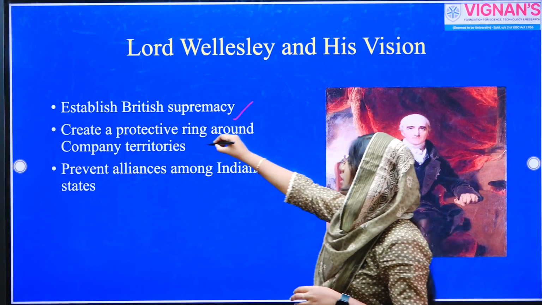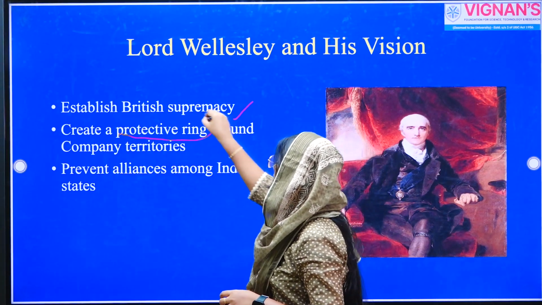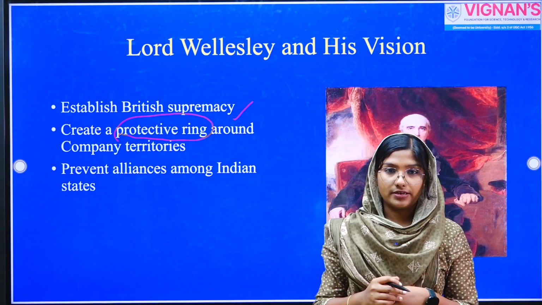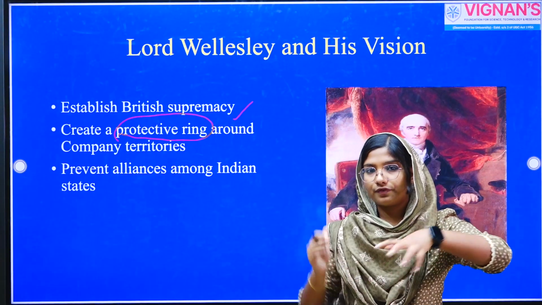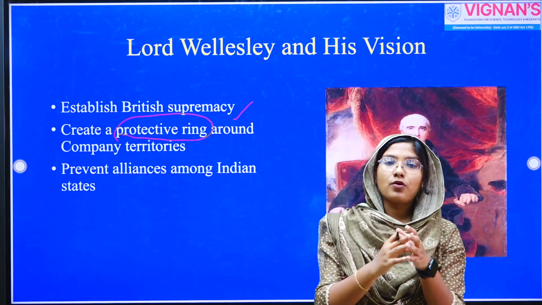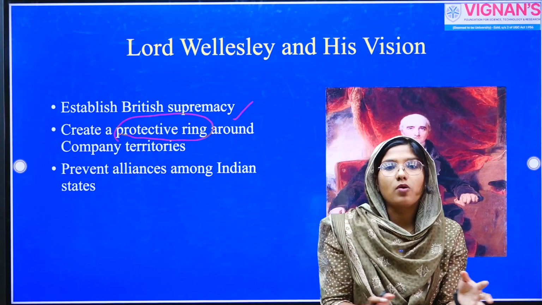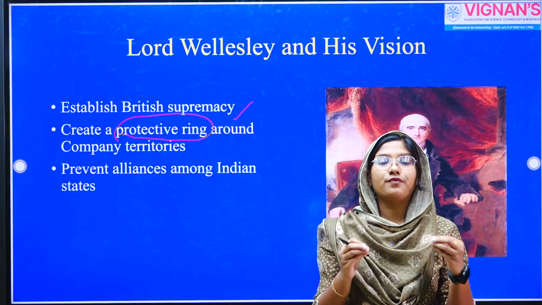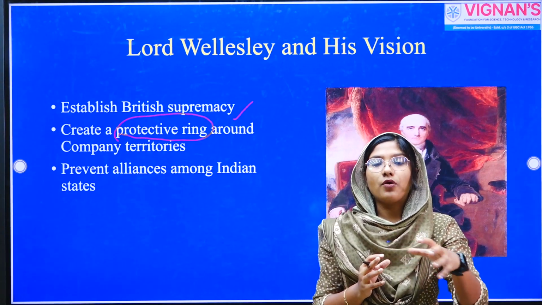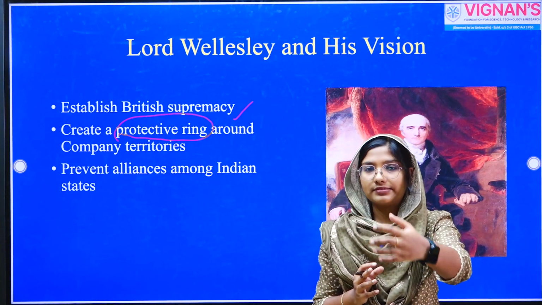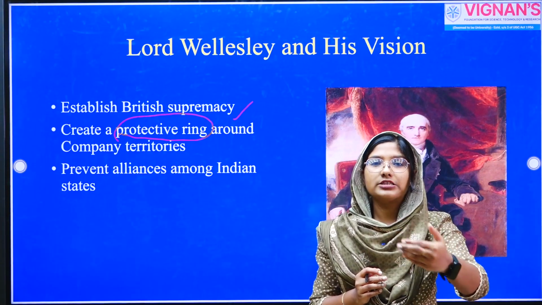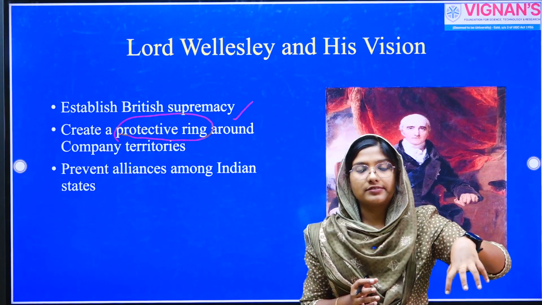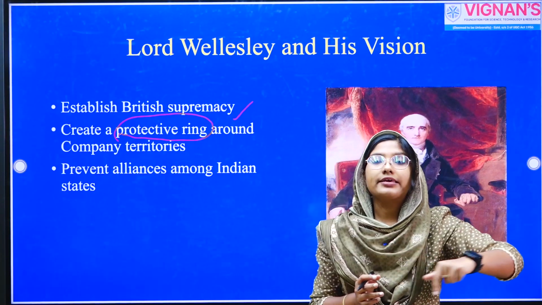For that purpose, he tried to create a protective ring or a kind of buffer zone around the company's territories. Let's say the company is annexing lots of territories in India, and what if rival kingdoms are located on the boundaries of these annexed territories? It will always create a dangerous situation. So the company wanted to avoid states which would always fight against the East India Company. Instead, they wanted to create friendly or allied states around their captured territories.